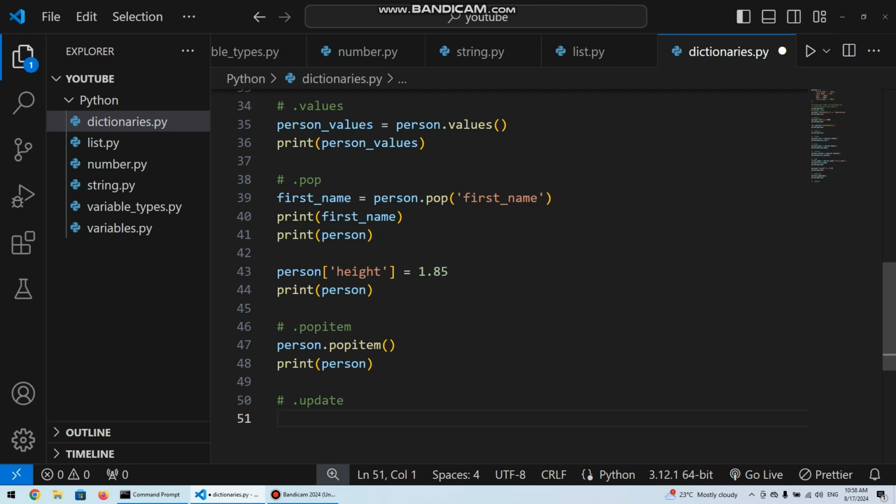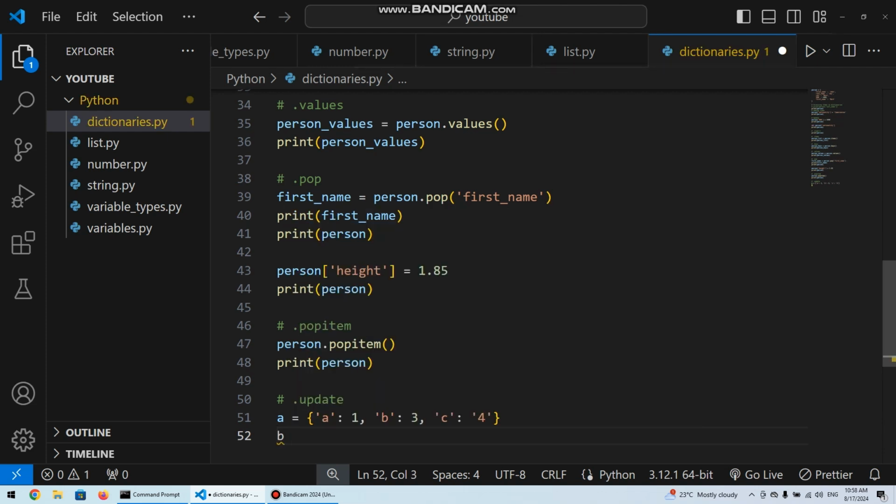So let's say we have a dictionary, let's just use A in this case, and A has one as value, B has 3 as value, C has 4 as value, and then we have another dictionary that has D holding 2 as a value, and E which holds 5 as a value.